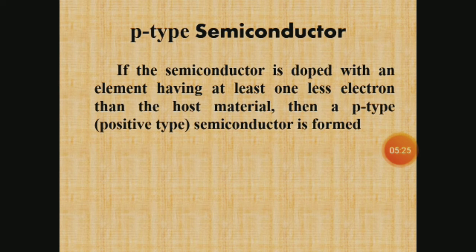Therefore, this type of impurity level accepts electrons from the valence band. This level is called the acceptor level, and trivalent impurities are also known as acceptor impurities in germanium and silicon. Here the electrons are minority carriers and holes are majority carriers in a p-type semiconductor. In a p-type semiconductor, the concentration of holes p0 is greater than ni, where ni is the intrinsic level, and n0, the concentration of electrons, is less than the intrinsic concentration ni.